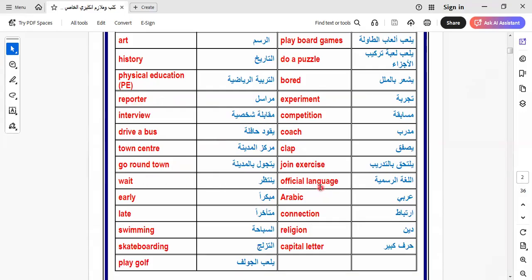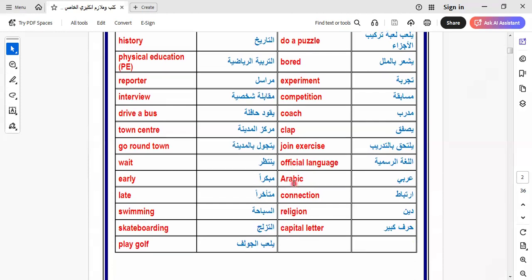Official language means the main language of the country. Like you live in Arab countries, so the main or official language of our country, our mother tongue, will be what? It will be Arabic. Here we have early. We have late. Late and early are opposite words. Late is the opposite of early.